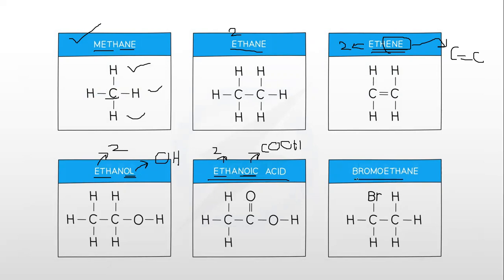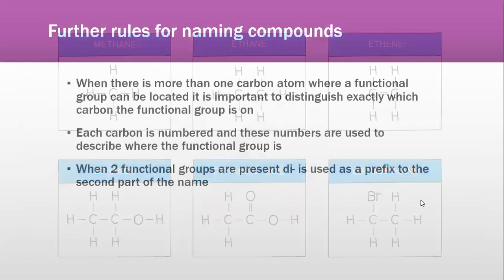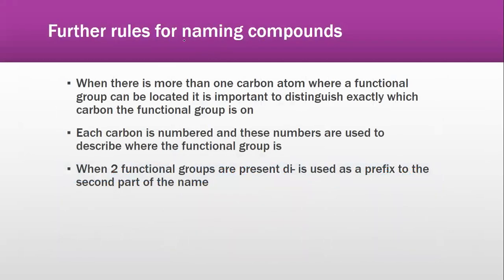Then we have bromoethane. Bromo represents that it is a halogenoalkane. A halogen will be in it. Either it can be iodine, chlorine, bromine, fluorine. Okay, and ethane, eth represents two, and ane represents carbon-carbon single bonds. This is an alkane. Further rules for naming compounds.